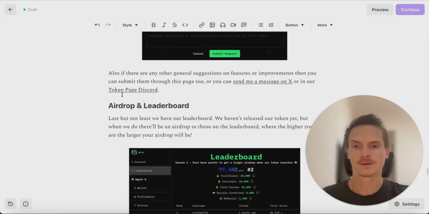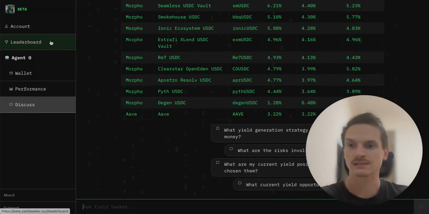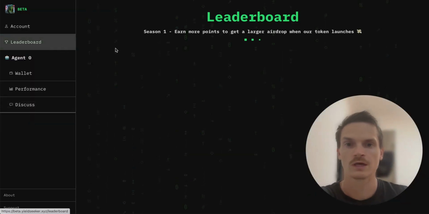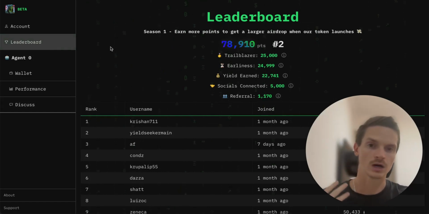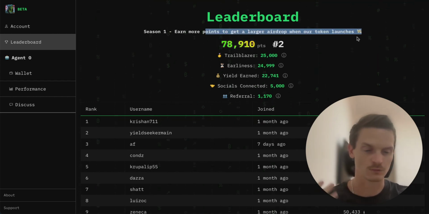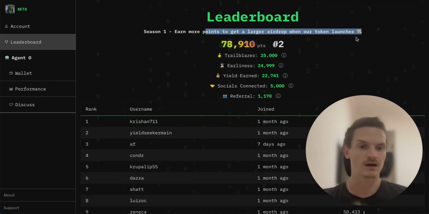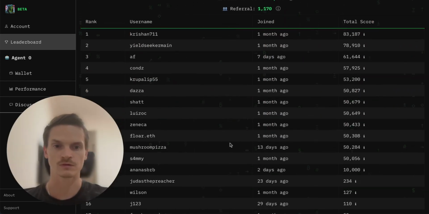Now, last but not least, I want to show you the leaderboard. So the leaderboard is where you get points. You can see your points. The higher you are, the more points you've accumulated, the higher on the leaderboard, and the larger the airdrop will be when the token launches, right? And so here you can see some users with different numbers of points.